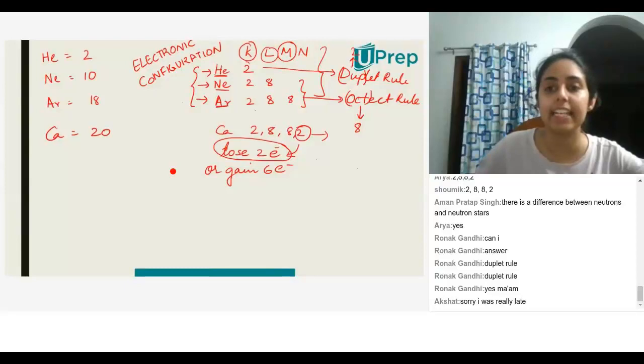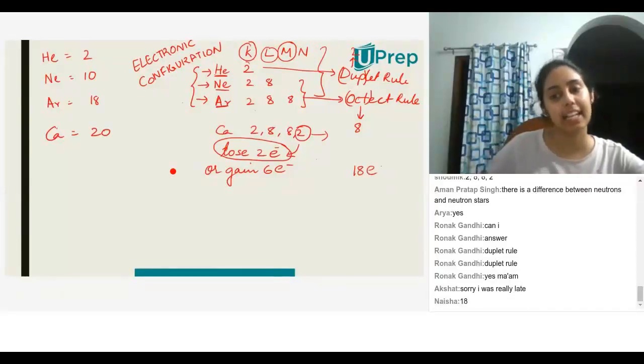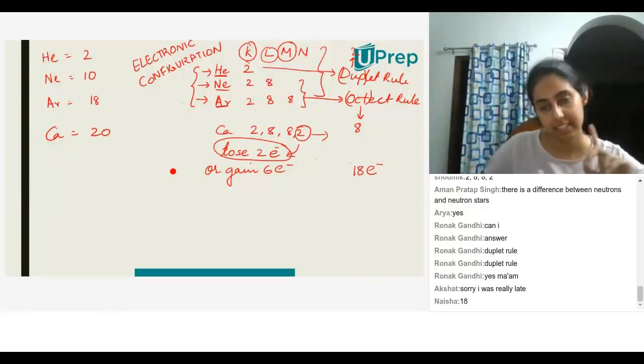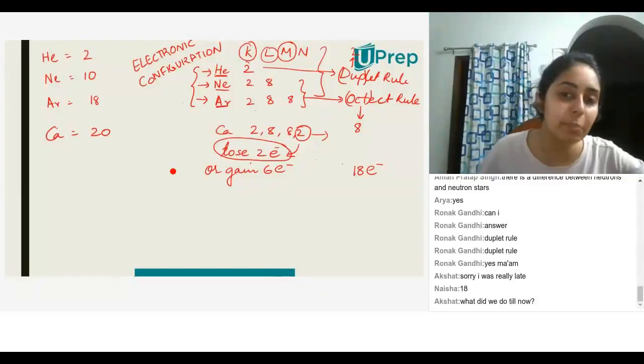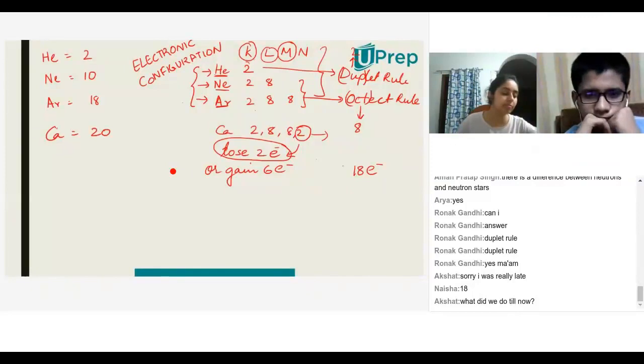18, yes. But calcium becomes an ion, and it gains a charge of +2, because if you lose electrons, that will give a positive charge, and if you gain electrons, that would give a negative charge. Okay, so can you tell me why does it give a positive charge if I lose 2 electrons?